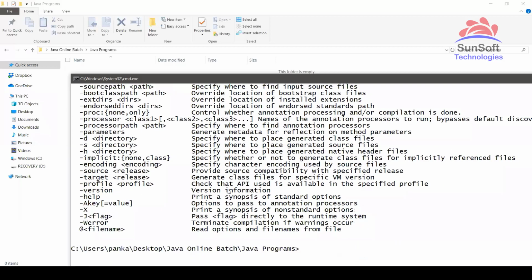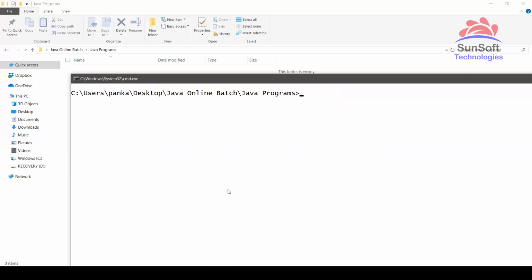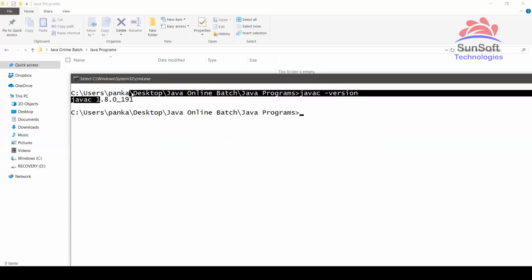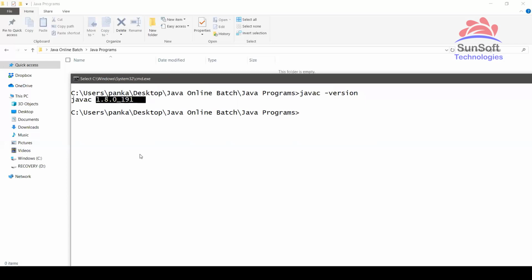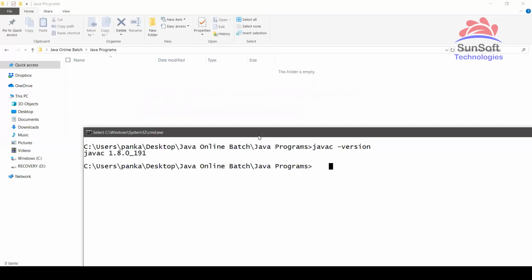To specifically see which version is installed, we can type javac space -version or hyphen version. If I do, see, it is showing me that I have installed 1.8 version here. So javac version is 1.8. It is working, which means yes, it is successfully available.